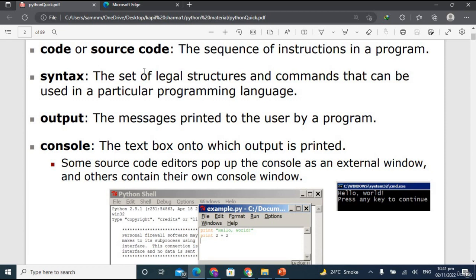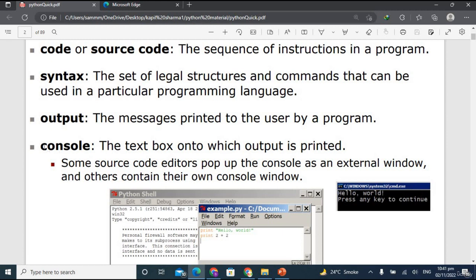So now let's move on and see what output is. Output is the message printed to the user by a program. As you can see here, hello world is the output, and these are messages which are printed to the user by a program. So we write a program where we type some commands to print hello world, and this is the command prompt or the shell, and here we got our output.